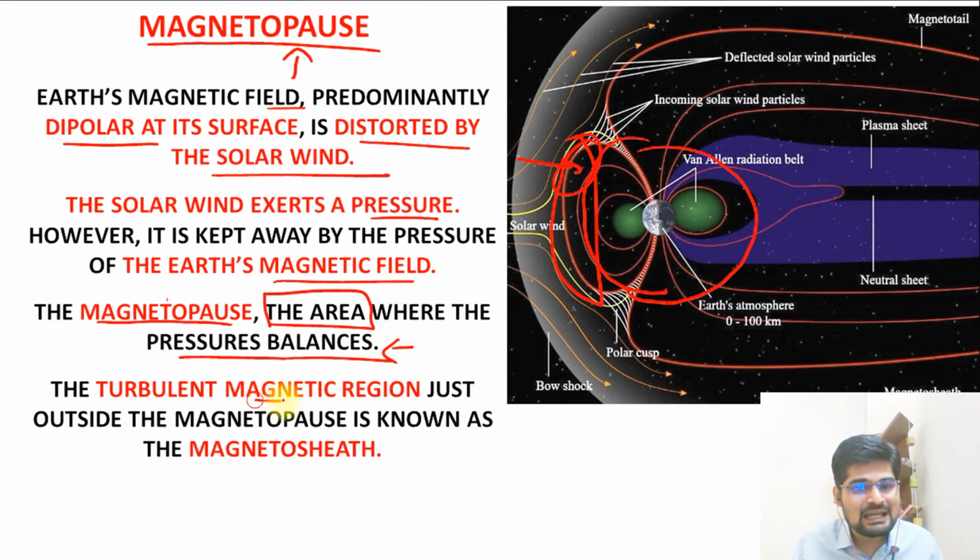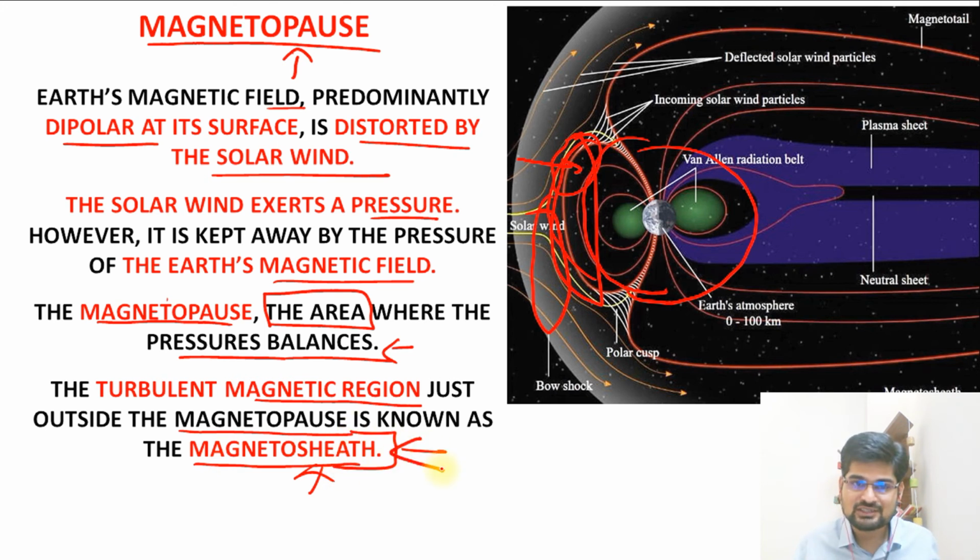The turbulent magnetic region just outside the magnetopause is also known as magnetosheath. So remember, just outside this particular region, we have a turbulent region, and that is known as magnetosheath. So two terms to remember here: magnetopause and magnetosheath.